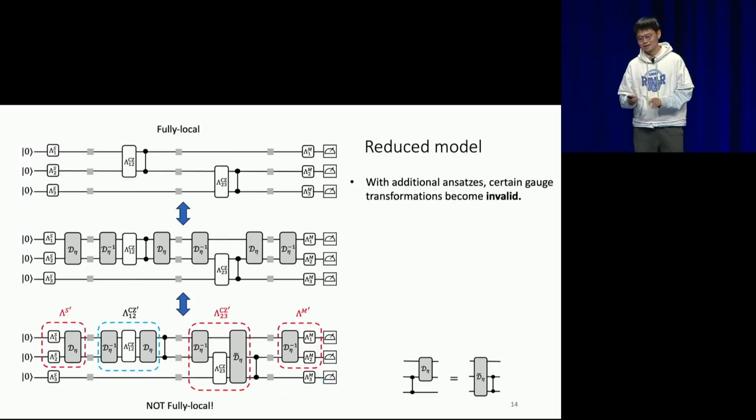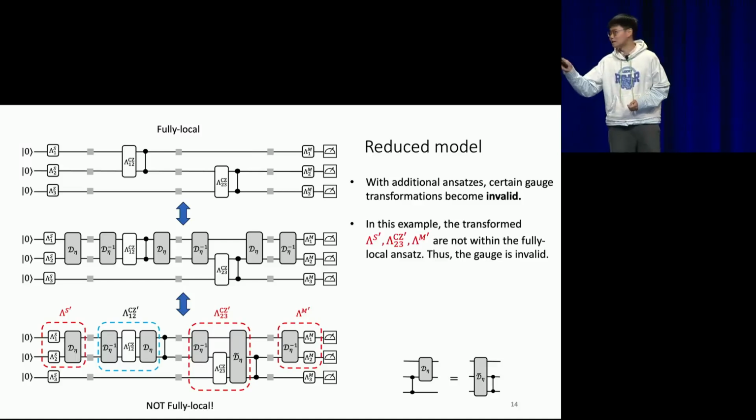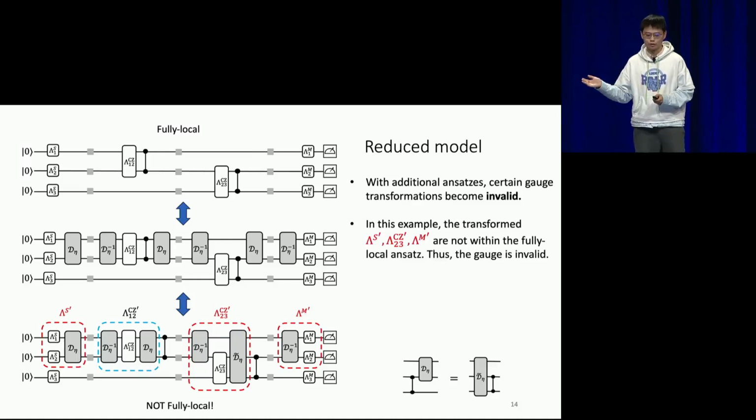And here I want to highlight that this question becomes even harder if you consider a reduced noise model, that is a Pauli noise model with some additional ansatz. This is because in this case, some gauge transformations will become invalid because of the ansatz. Look at the same example, but now I consider a fully local noise model. I still consider a gauge transformation on the first 2 qubits.